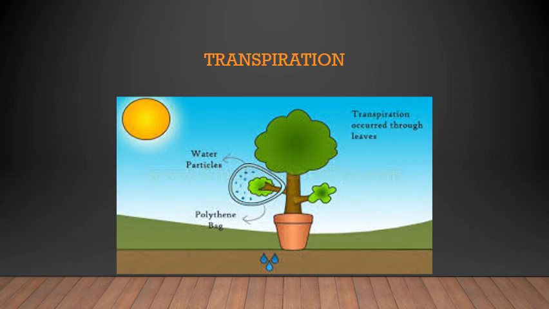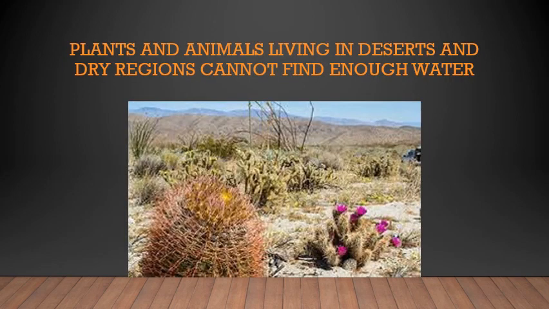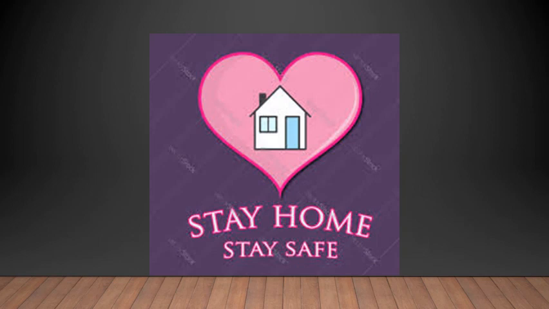Okay, plants absorb water from the soil and it is released out through the stomata in their leaves. That releasing of water is called transpiration. It is released due to the heat of the sun. Plants and animals living in deserts and dry regions cannot find enough water. What happens when they don't find enough water in the desert regions? The animals and plants which do not get a proper amount of water in the desert regions, they adapt themselves.